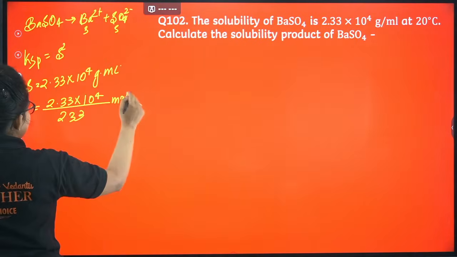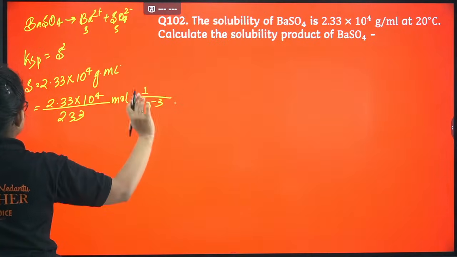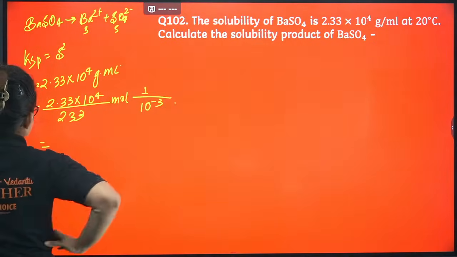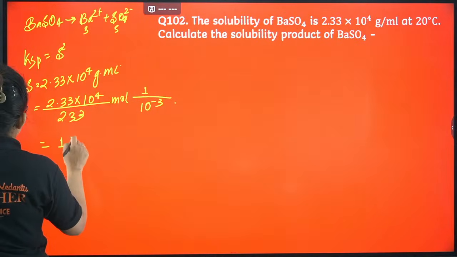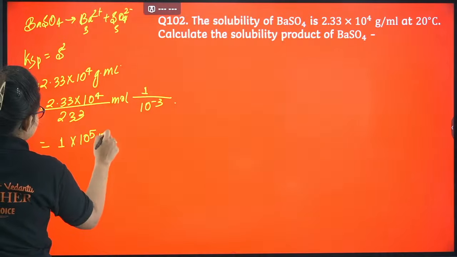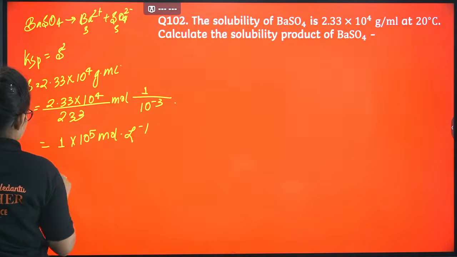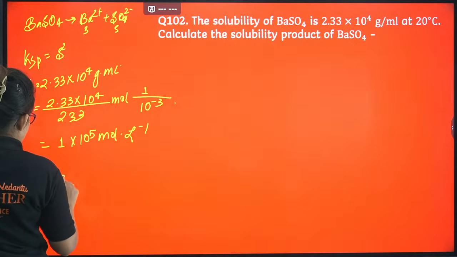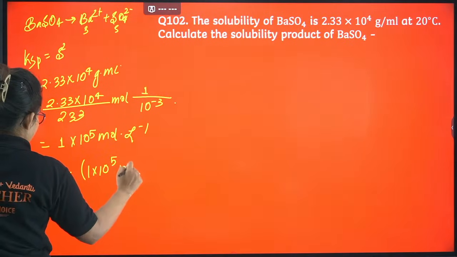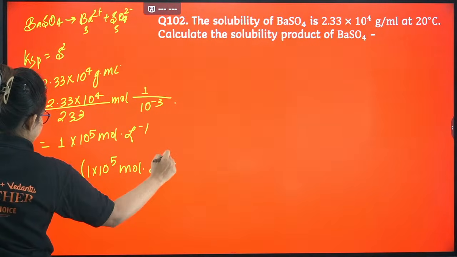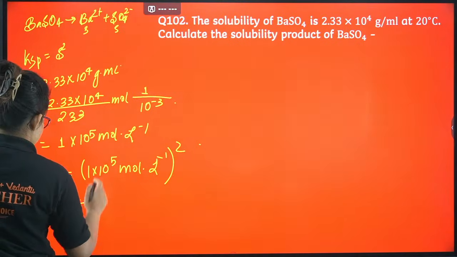So simply you have to divide with 10 power minus 3. Yes. So overall if you do it, it will come up to be something like 1 into 10 power 5 mole per liter. Okay. So now calculate the KSP again. So KSP will be 1 into 10 power 5 mole per liter whole square, right? So it will be 10 square, I mean 5 square.